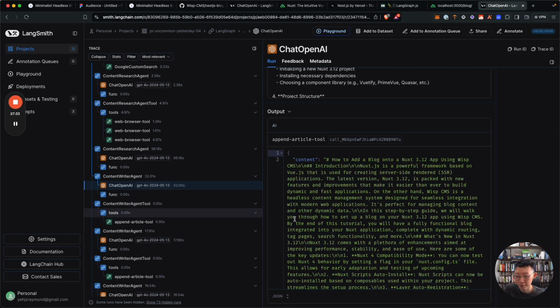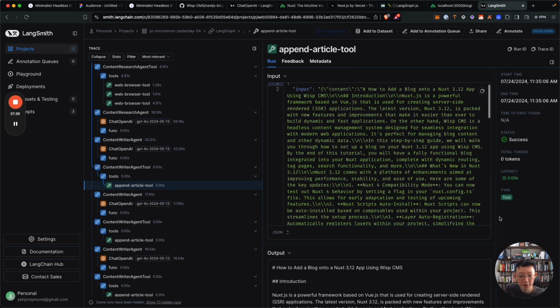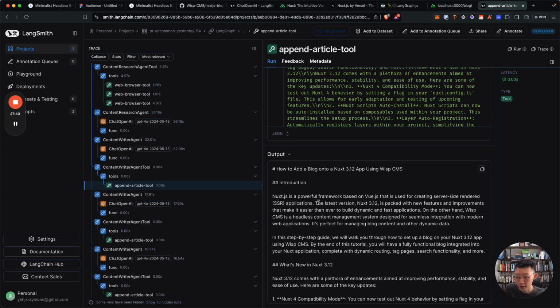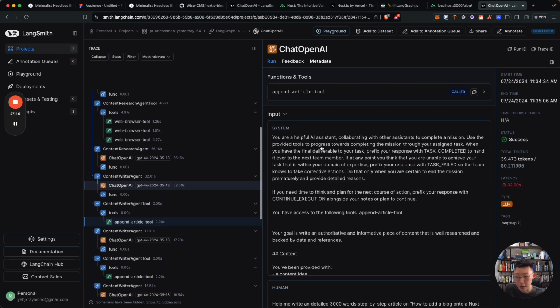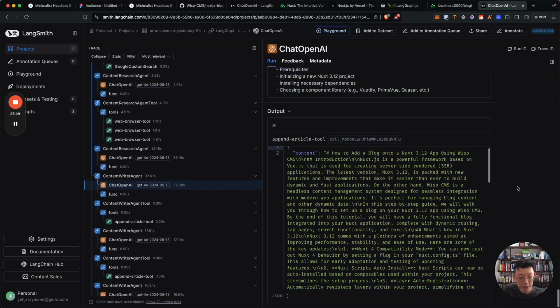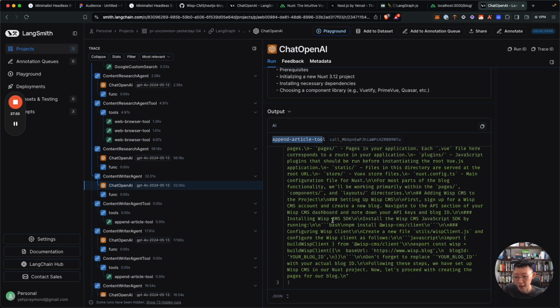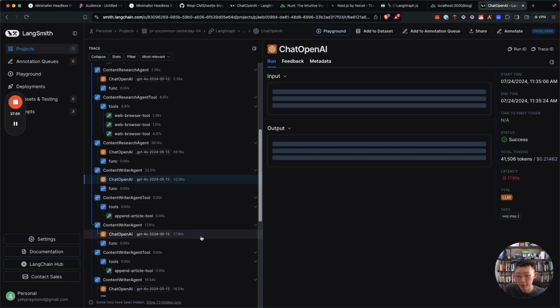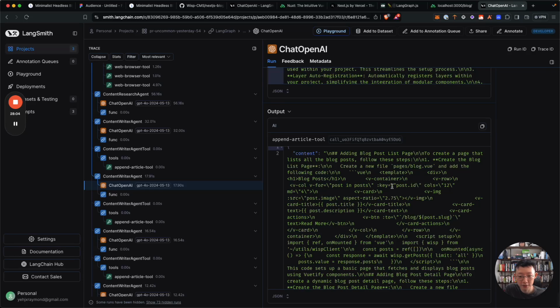And from there, it goes ahead and writes the article. So you can see it calls the output with the append tool. So let's take a look at this, right? When this is executing, it's calling my append article tool with the content over here, and that actually writes to the file. And then it comes back again, and it continues to write using the append tool.